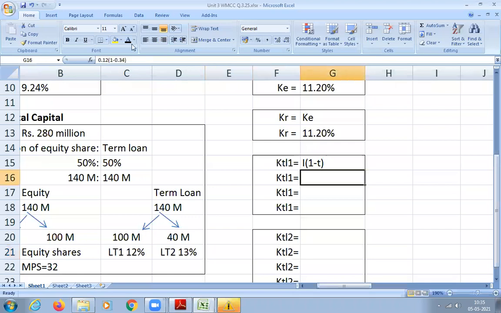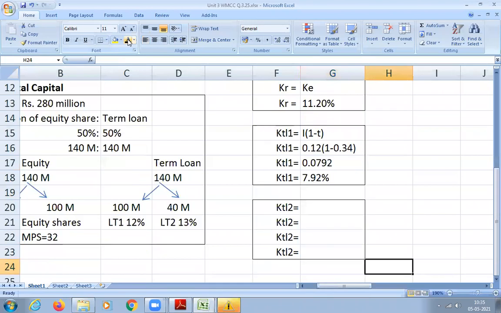So I is 12%, that is 0.12 into 1 minus 0.34. Calculate. 0.0792, so the percentage is 7.92%. Now for term loan 2 we will take the same formula.